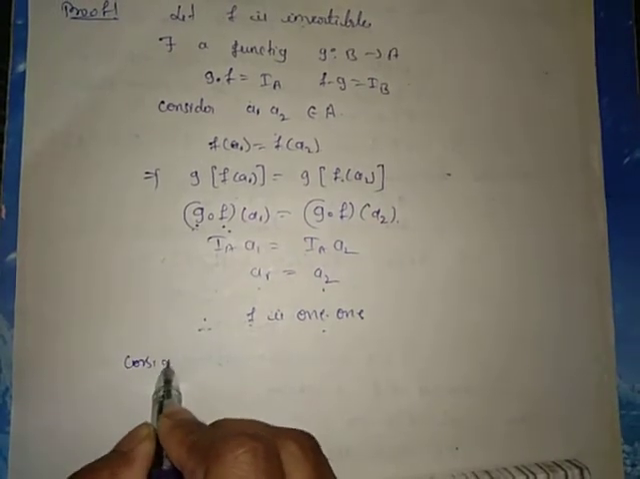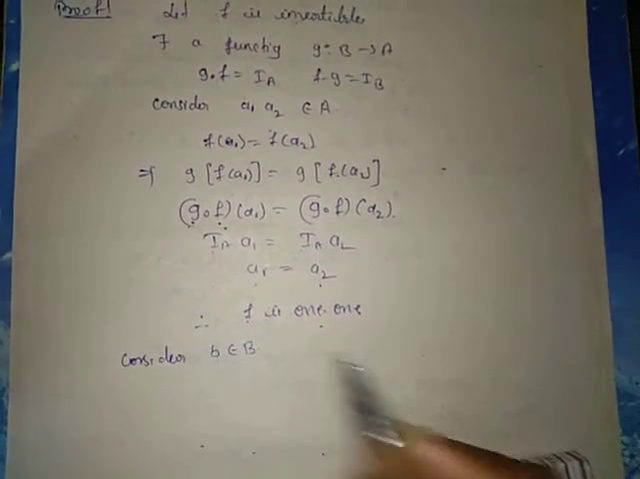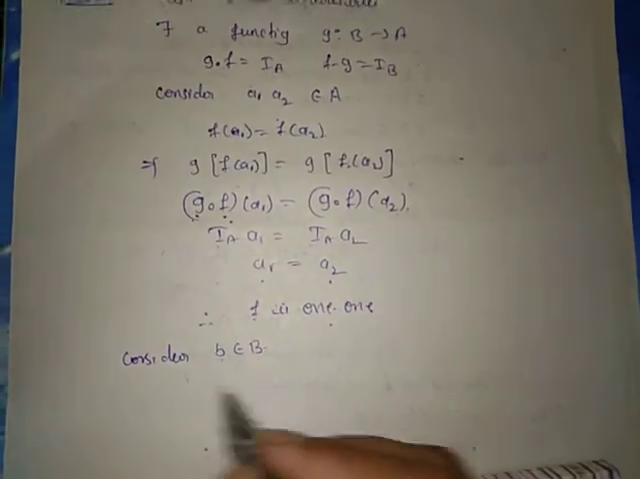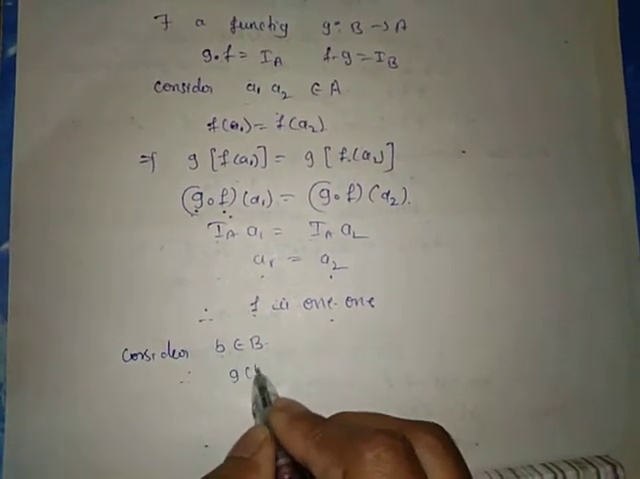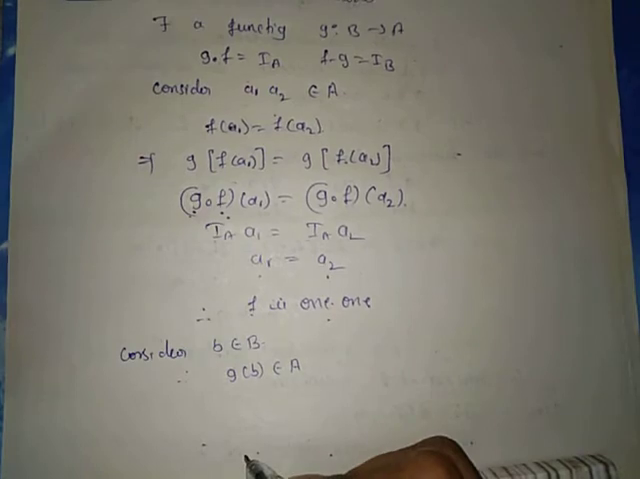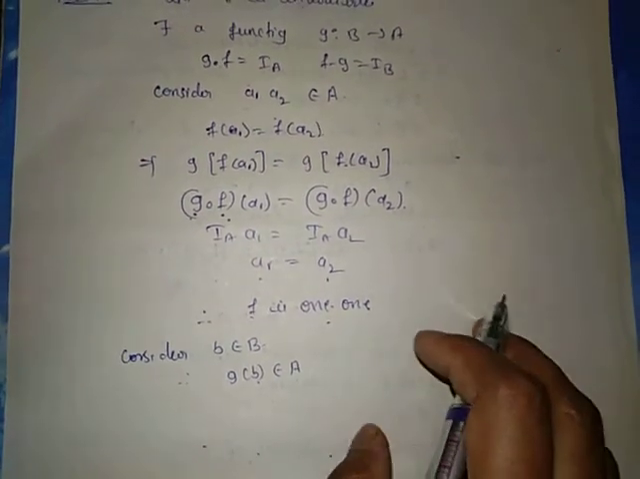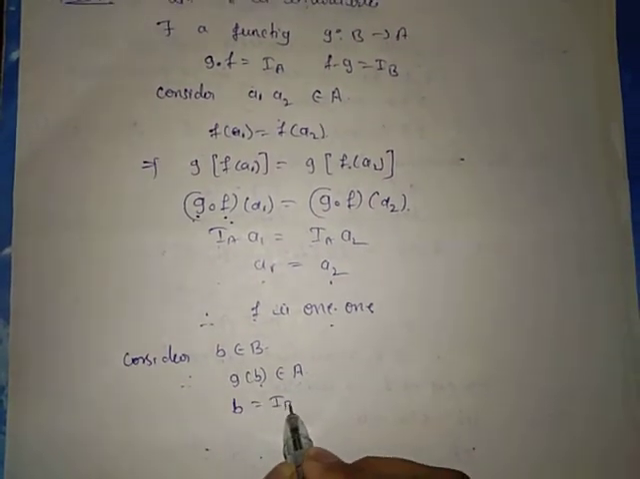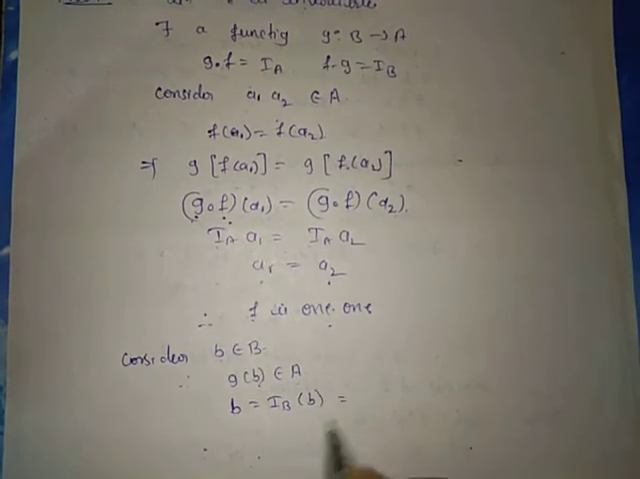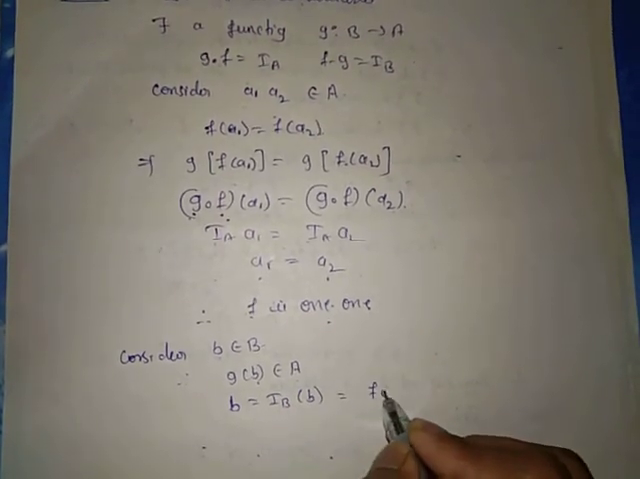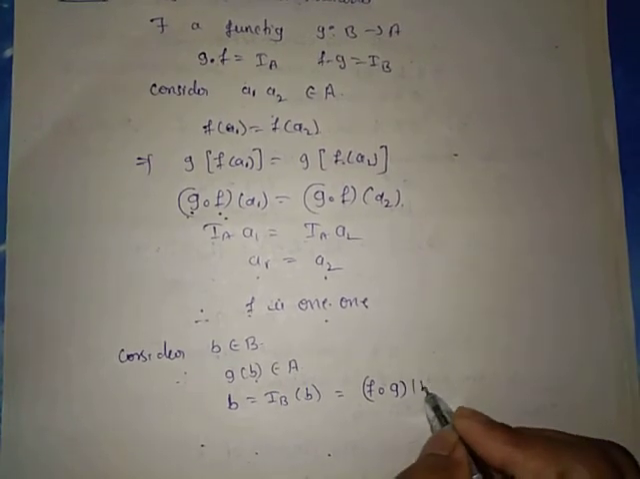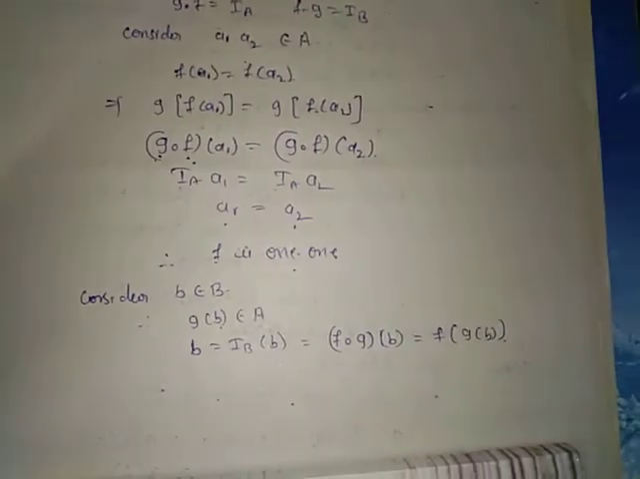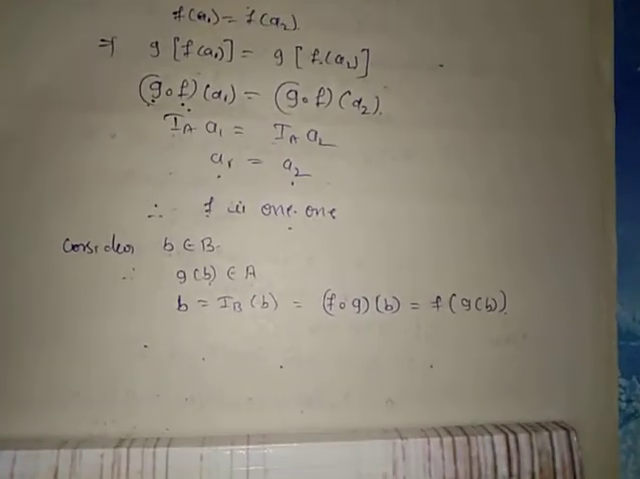Now consider an element b belongs to set B. If b belongs to set B, then g of b belongs to set A. Now consider b equal to I_B of b, where I_B equals f dot g of b, which can be written as f of g of b.